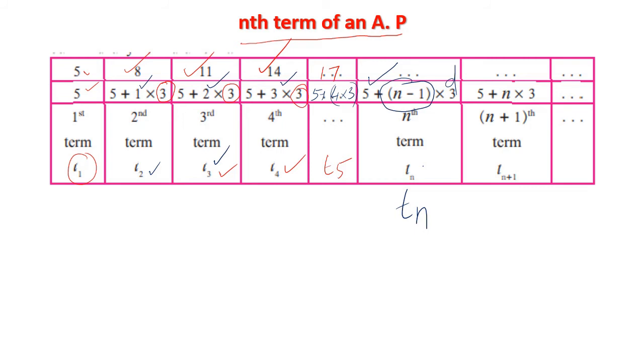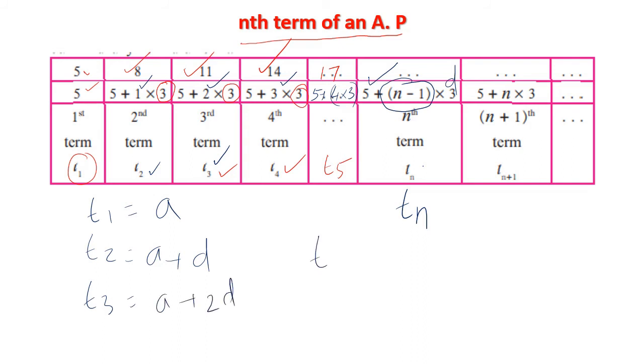As I already told, term 1 is denoted as A, the first alphabet of the English language. Then to get term 2, we simply added A plus D. For term 3, we added A plus 2D.